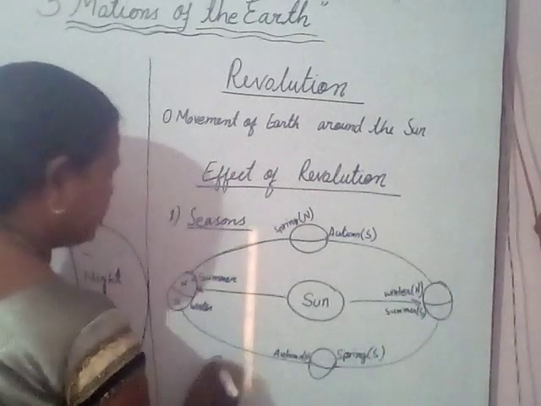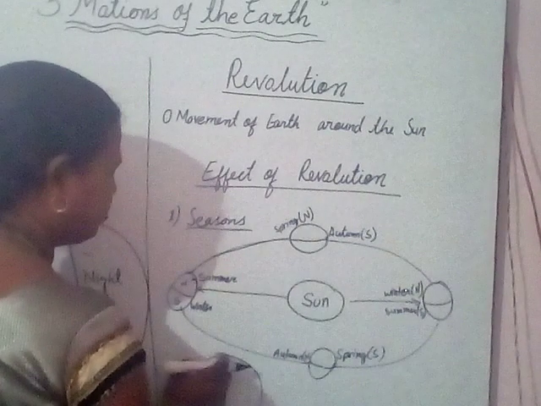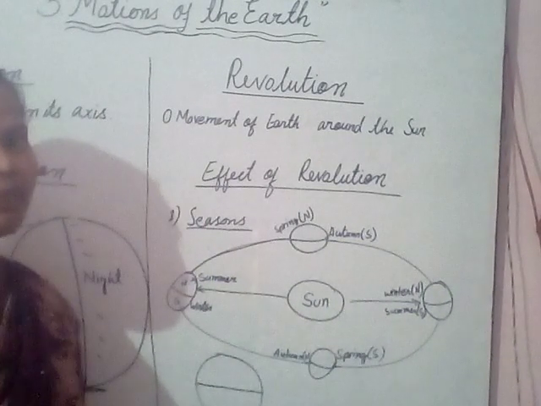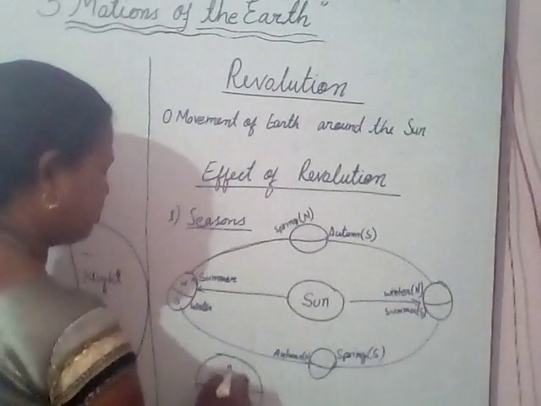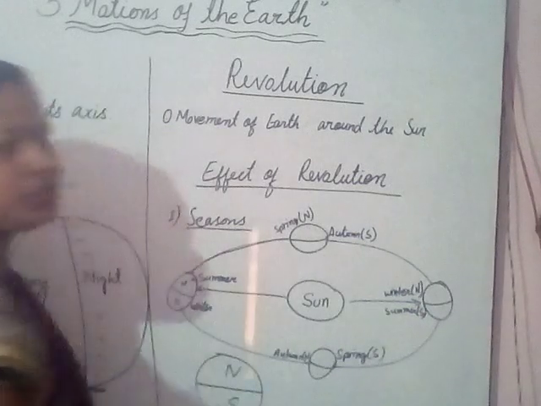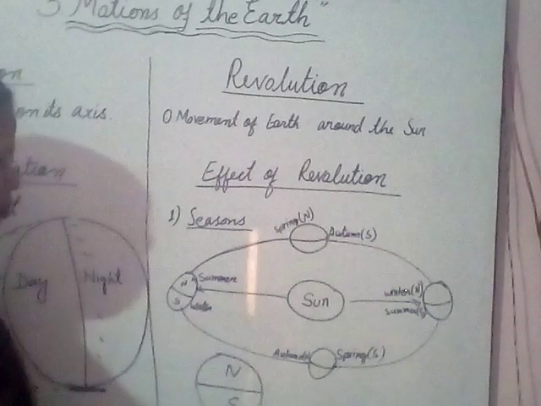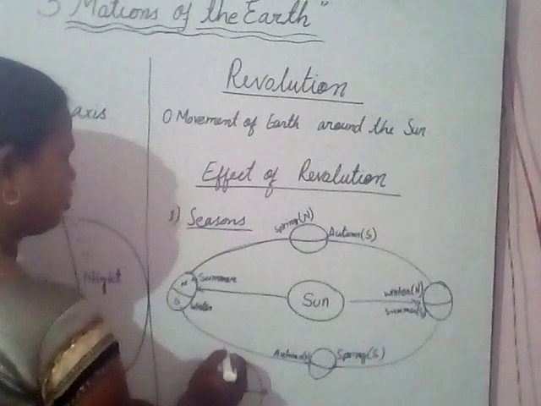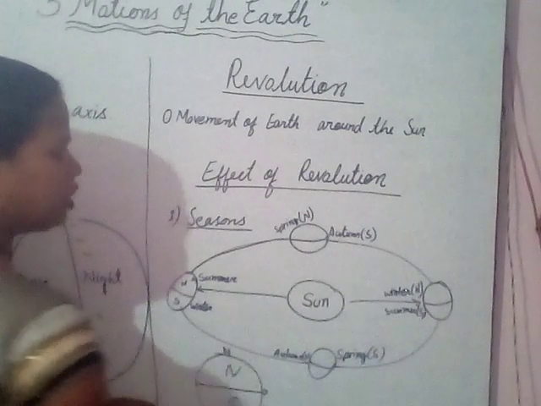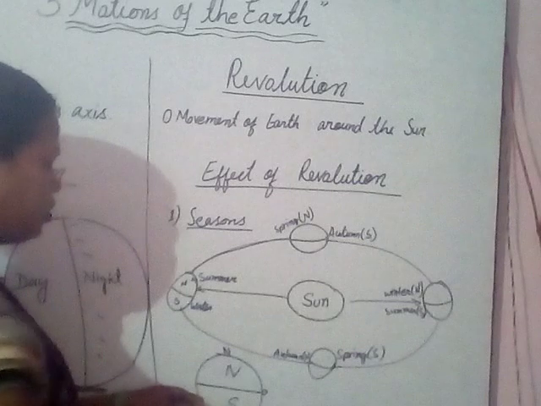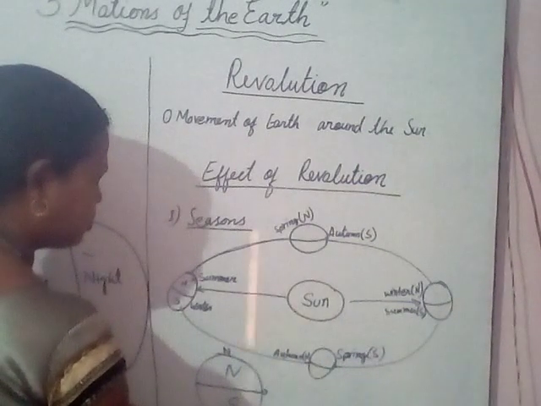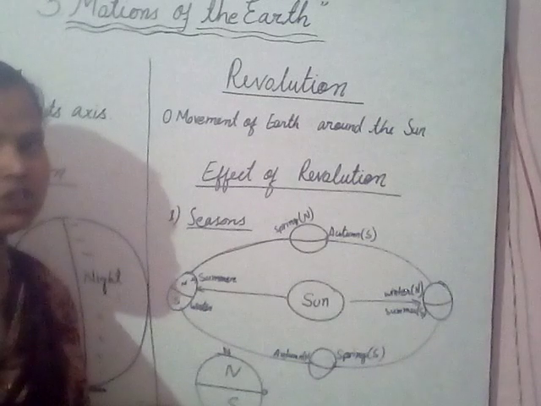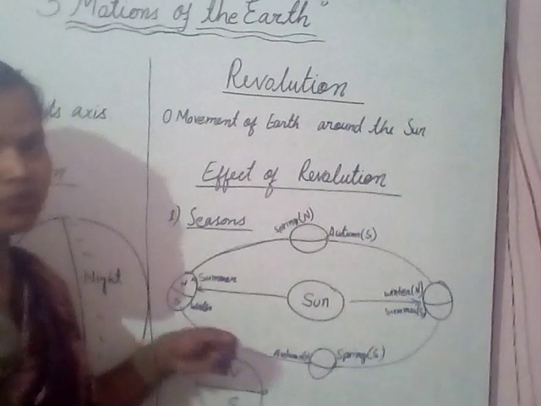One thing that I have told in my first two videos also: the Earth is divided into two hemispheres, that is the North Hemisphere and the South Hemisphere. From the equator, the distance from the equator to the North Pole is called the North Hemisphere, and the distance from the equator to the South is called the South Hemisphere. So with the help of this hemisphere, I will explain this point.